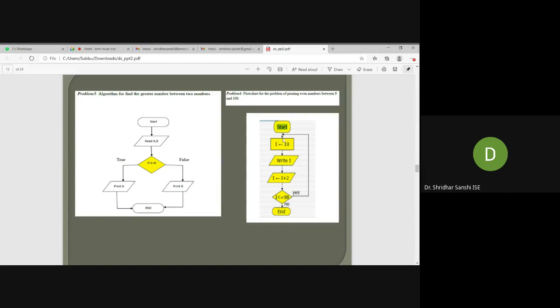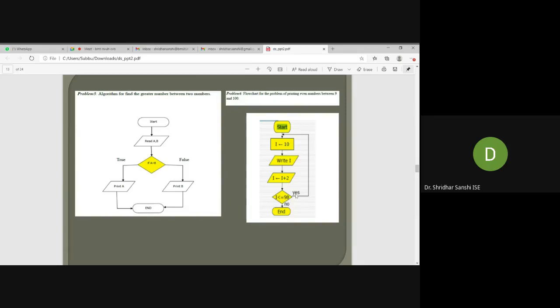So you can see the arrow mark after 10, it will go to write I. I'm displaying the value of I. So this is the symbol for printing. Correct. So write I. Then I'm writing I equal to I plus 2. So after 10, I will get 12. Then I will check whether I is less than or equal to 98, because the question asks up to 100, not less than or equal to 100. So up to 100, I will not consider 100. So that's why I is less than or equal to 98.